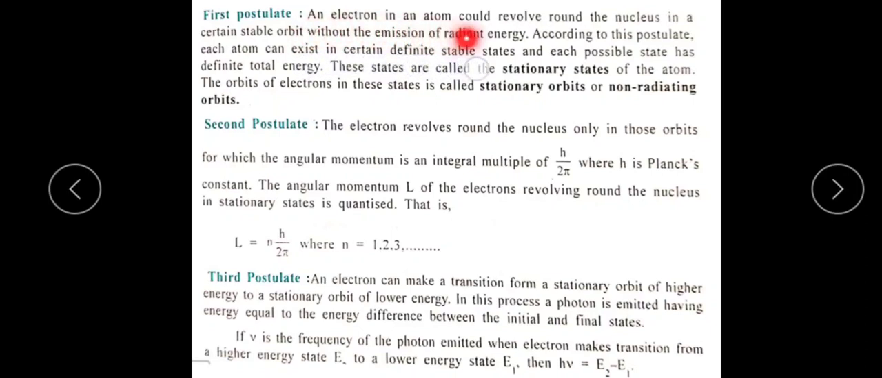an electron in the atom revolves around the nucleus in a certain stable orbit without emission of radiant energy. According to this postulate, each atom can exist in a certain definite stable state, and each possible state has a definite total energy. These states are called stationary states of the atom, and these orbits revolving around the nucleus are called stationary orbits or non-radiating orbits.